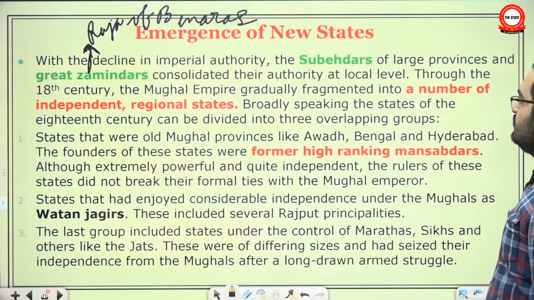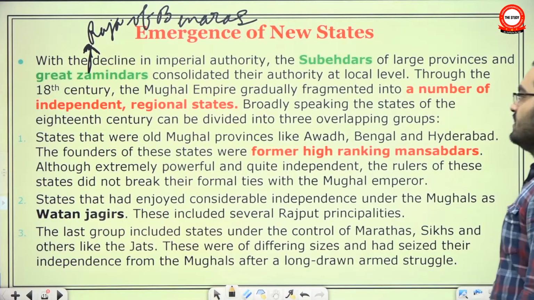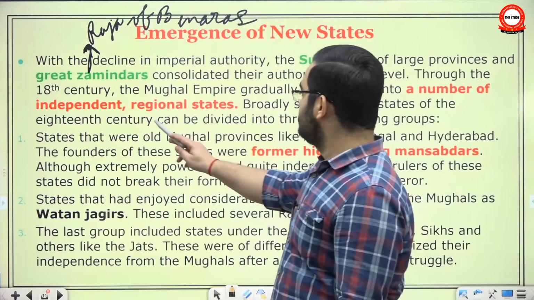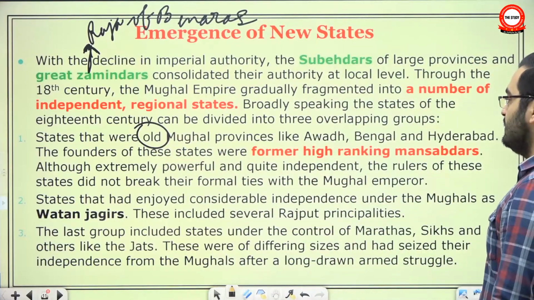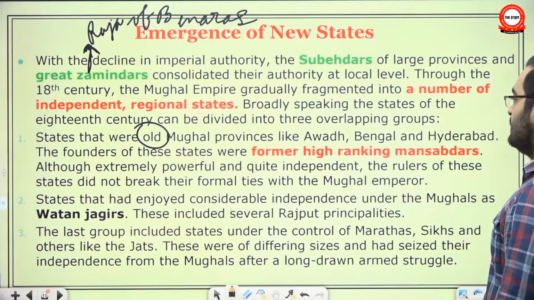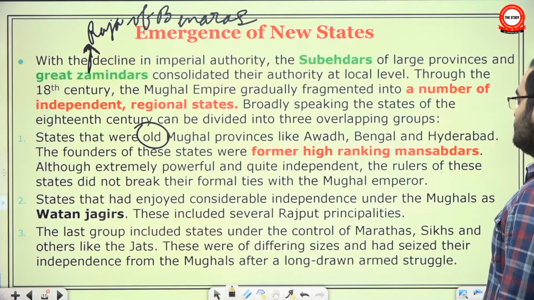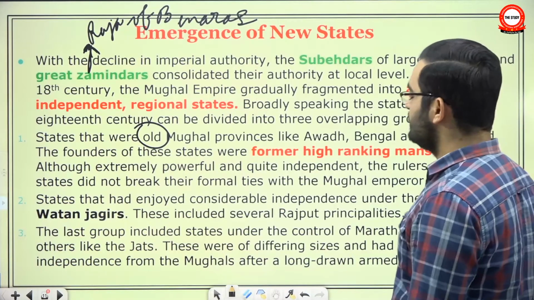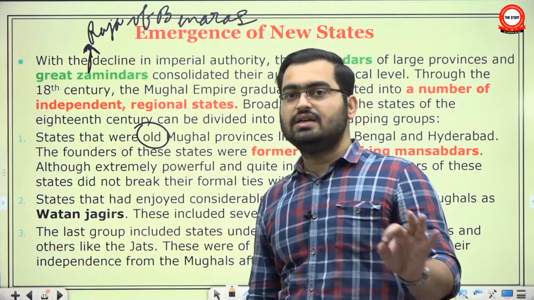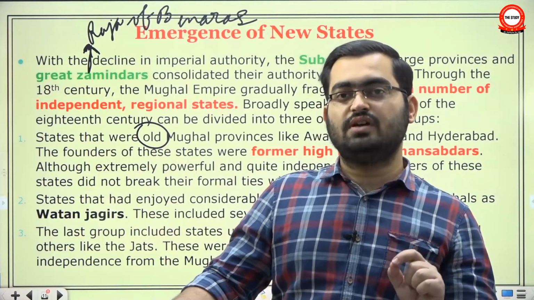Through the 18th century, Mughal Empire gradually fragmented into a number of independent regional states, and they can be broadly classified into three groups. First, old Mughal provinces like Awadh, Bengal, Hyderabad. The founders of these states were former high-ranking Mansabdars. Although extremely powerful and quite independent, the rulers of these states did not break their formal ties with their Mughal emperor. So, theoretically, de jure, they were not sovereign states.